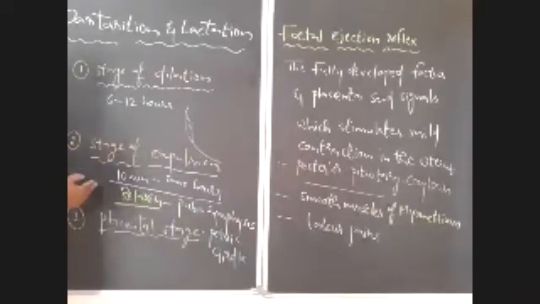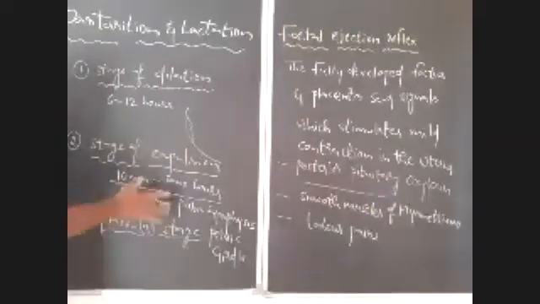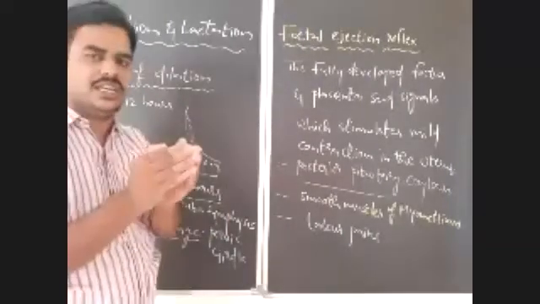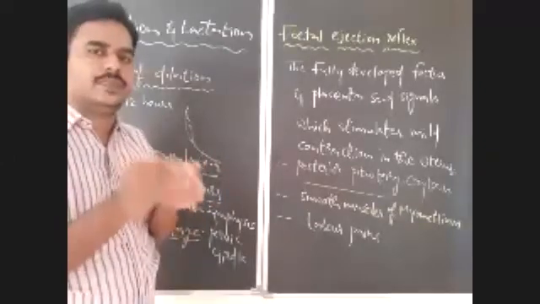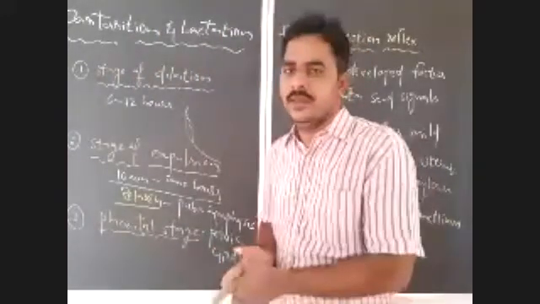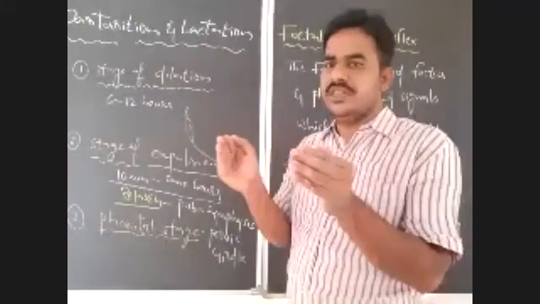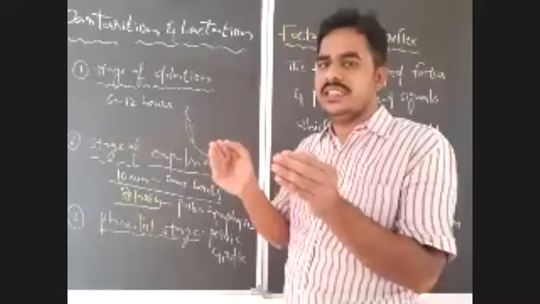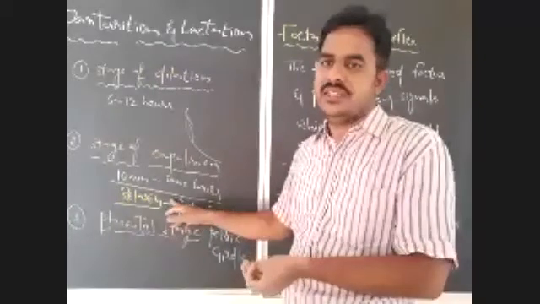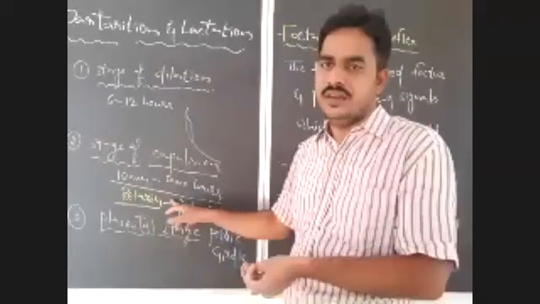Next, after completion of the stage of dilation comes the stage of expulsion, when the fetus should be expelled out. This phase will complete within 10 minutes to some hours. And relaxin is essential. Relaxin relaxes the joints present in the pelvic girdle, especially the pubic symphysis. It loosens the pubic symphysis joint, which is essential for parturition. It is actually secreted by the ovaries in the last days of pregnancy, the last days of gestation.